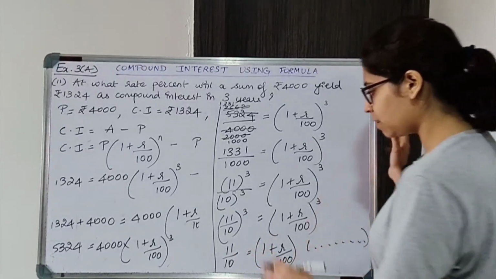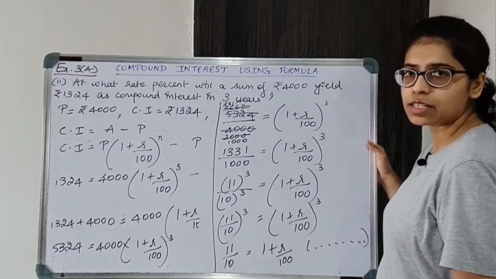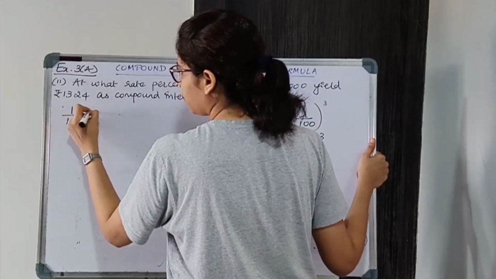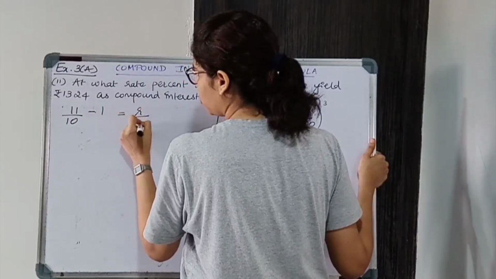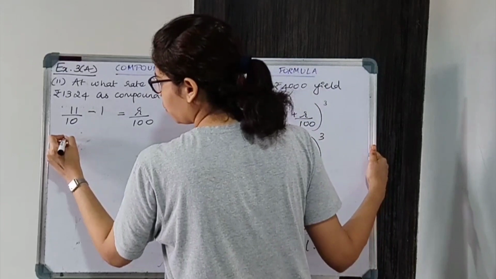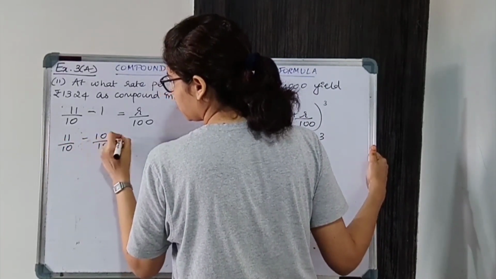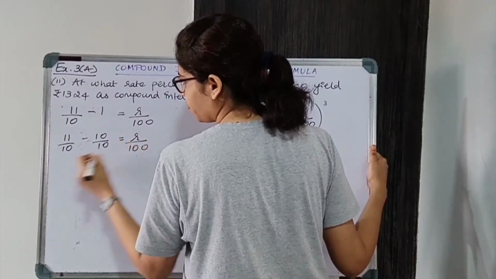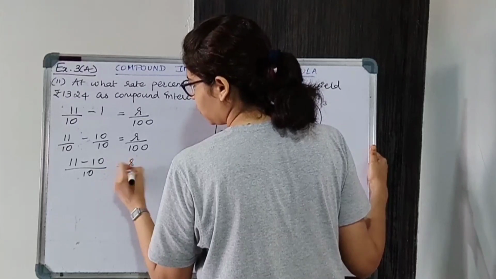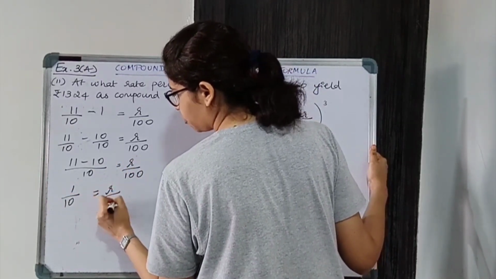Now the bracket is solved, so we can shift 1 on the other side and solve further. So 11 upon 10 minus 1 is equal to R upon 100. We shifted 1 on the other side. Now 11 upon 10 minus 10 upon 10 is equal to R upon 100. So we get (11 minus 10) upon 10 is equal to R upon 100. So it is 1 upon 10 is equal to R upon 100.